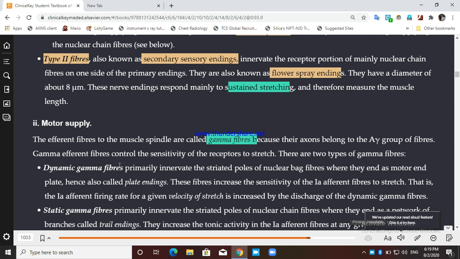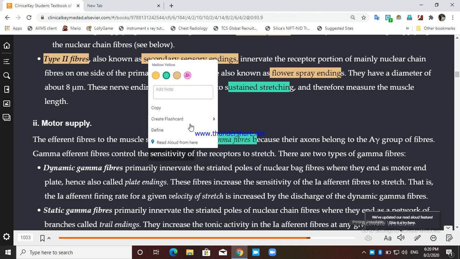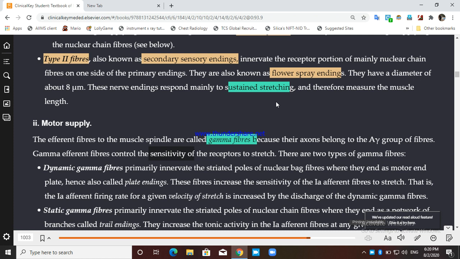So what do gamma efferent fibers control? They control the sensitivity of the receptor to the stretch. It can increase the sensitivity if it fires more. If the gamma efferent fibers fire more, they will increase the sensitivity of the receptor to a stretch.